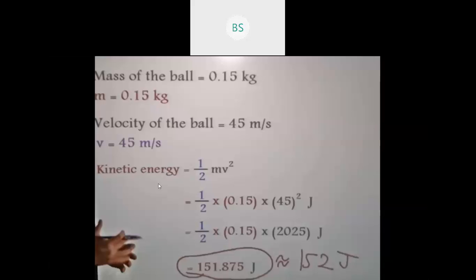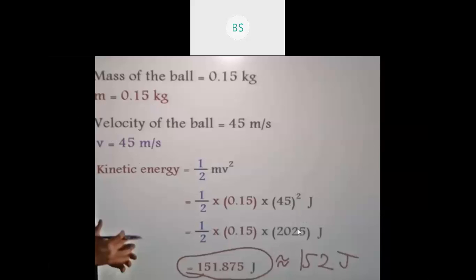So take the formula of kinetic energy, that is half mv square. Substitute the values, children. That is half into m, which is given as 0.15. Substitute the value of v, that is 45 square. Then multiply. 45 square is 2025.